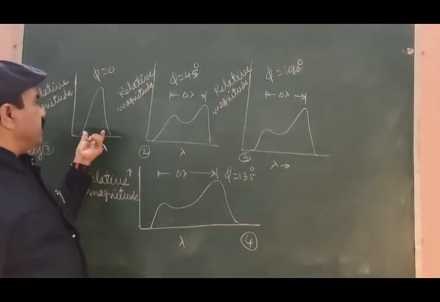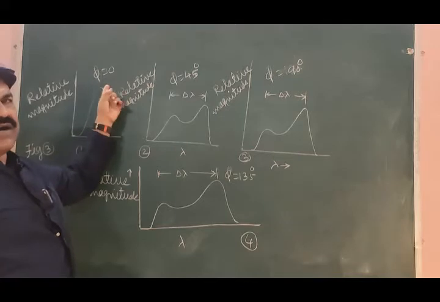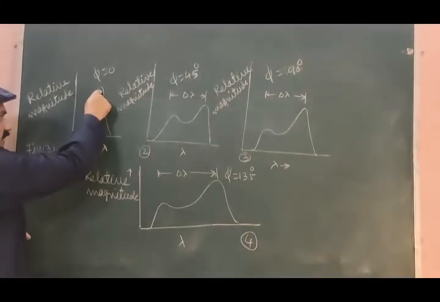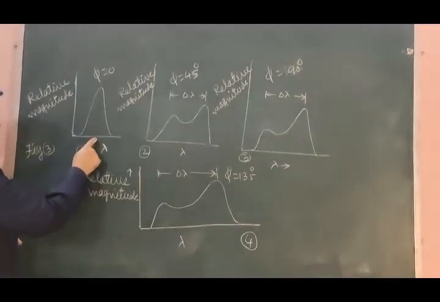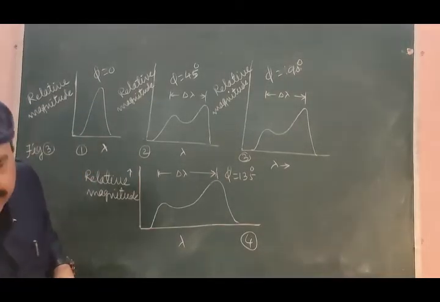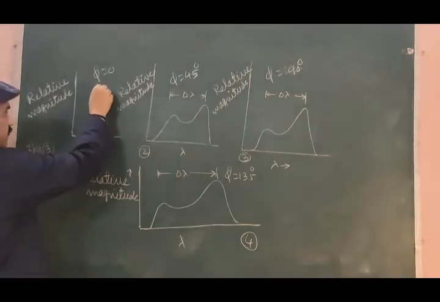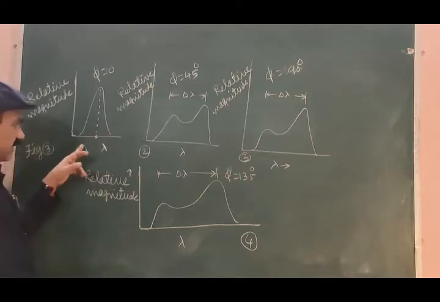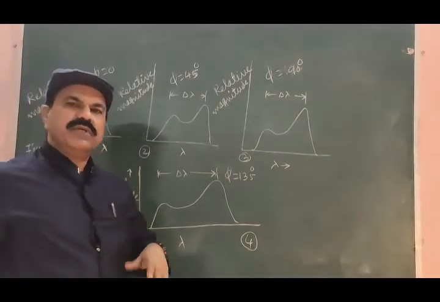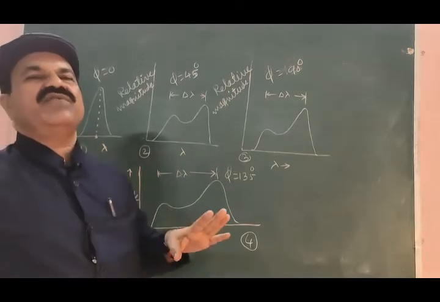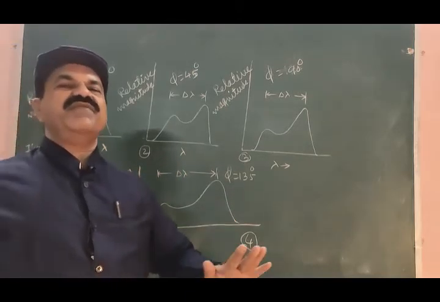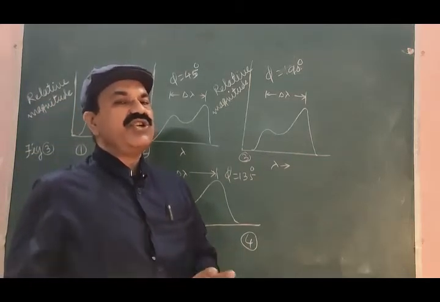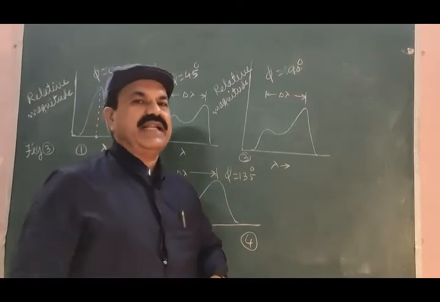And what we find is there is no delta lambda. One maxima is seen at a single wavelength. Only one maxima is seen at this wavelength, and this wavelength corresponds to the wavelength of the incident X-ray photon. There is no change in wavelength of the X-ray photon if it does not get scattered from the target.